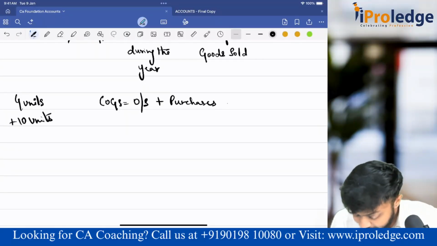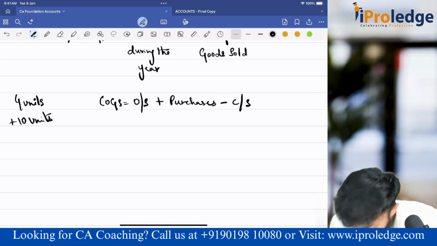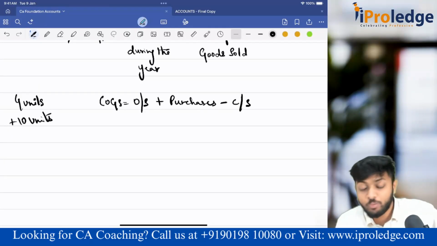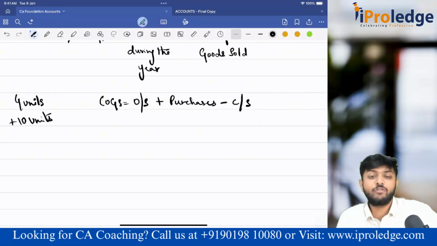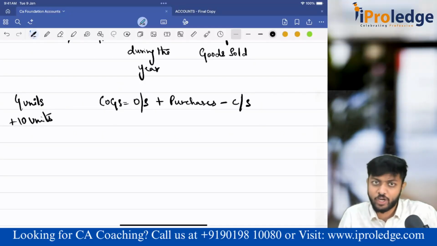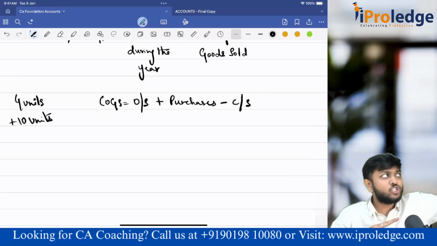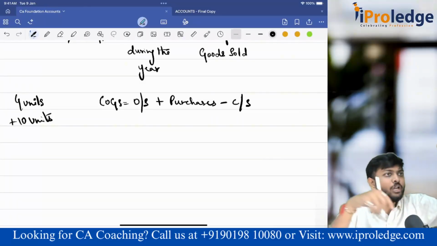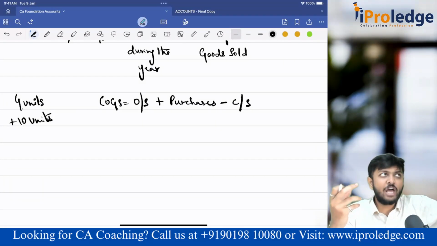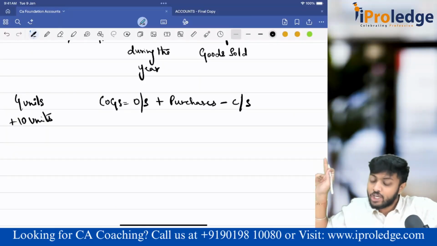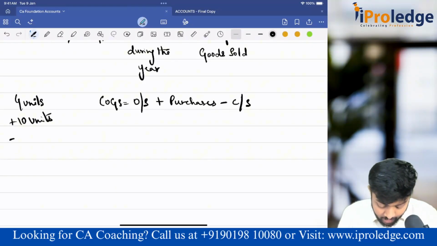Minus closing stock. 4 units I had in opening stock, and during this year 10 I have purchased, total I have 14. Total units that I should have is 14. Then I went down and counted the closing stock. In closing stock I have 5 units.